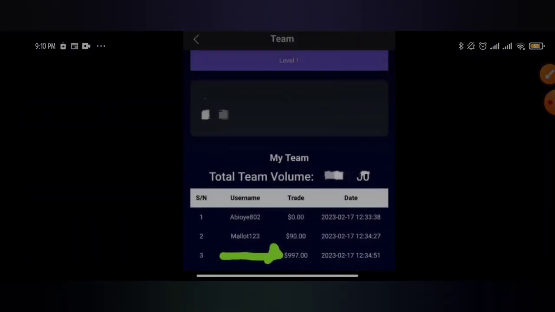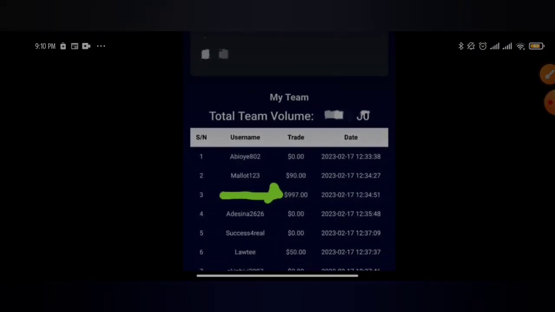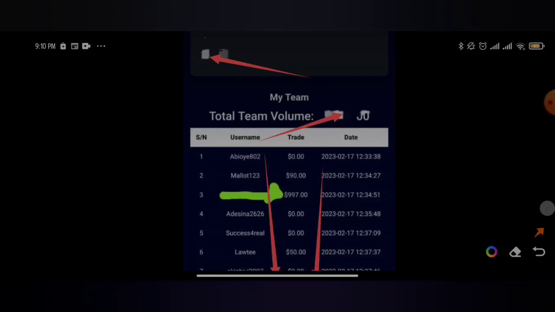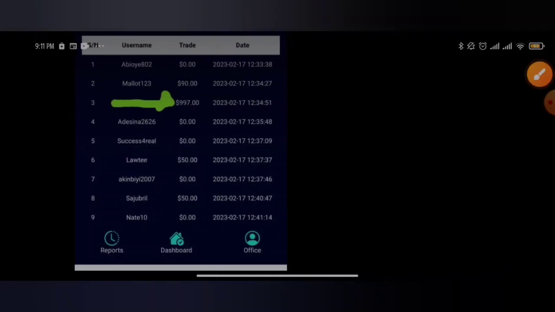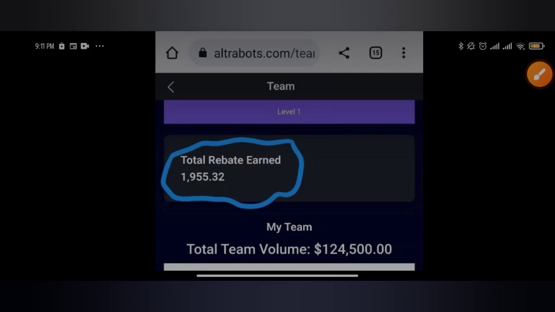Now, this is another account. This account has been blocked. We can't actually see the total sales volume for this account and what this account has earned, but you can see the board team. The team is massive. People are already joining this account. You can see 50 US dollars there. You can see 999. You can see 90 US dollars there. If you scroll down, you see another 50 dollars here. You understand now? So people that understand this business are taking the opportunity so seriously.